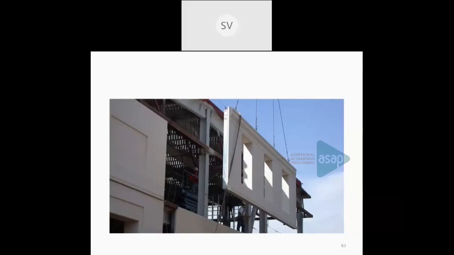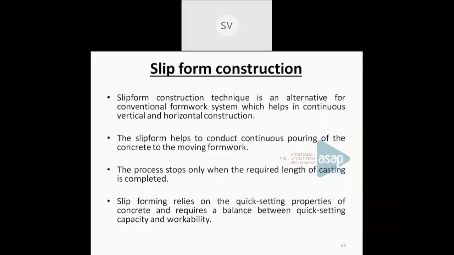And the last topic we are going to deal with is slip form construction. We have already studied what a formwork is. Formwork is a temporary structure which is used to hold the fresh concrete during construction. So slip form construction is a technique which is an alternative to a conventional formwork system.